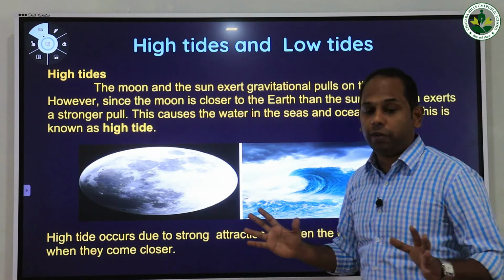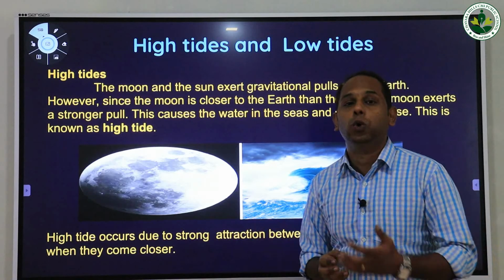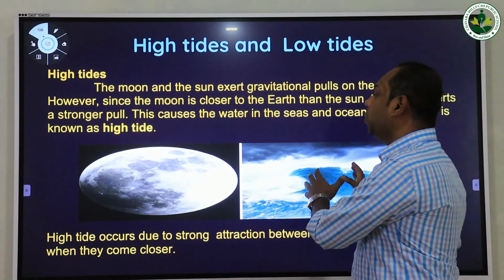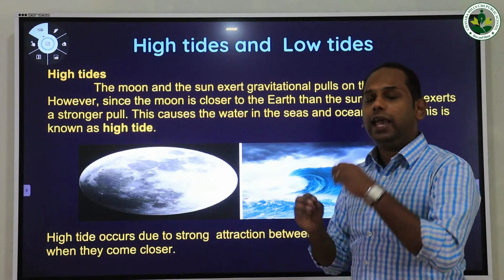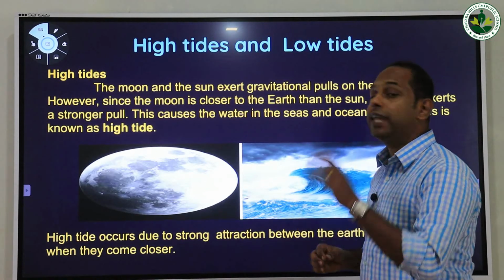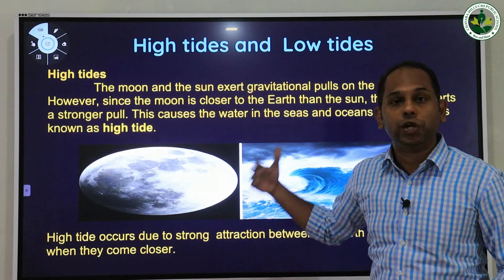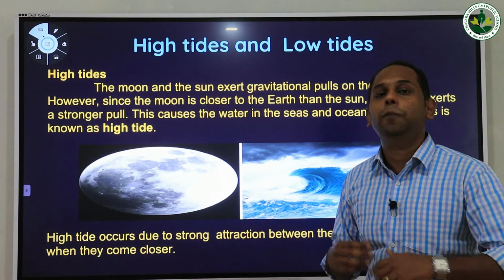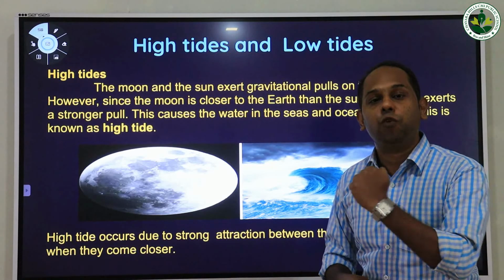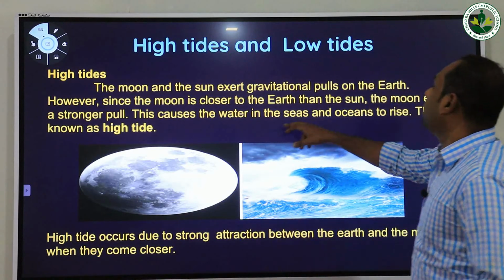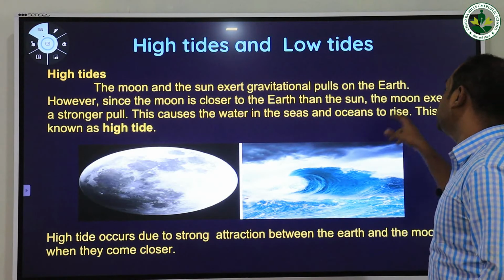Now we are going to study how the high tide occurs on the Earth. Compared to Earth, the moon has a lighter gravitational force. Sometimes when the moon comes very close to the Earth, the moon also exerts its gravitational force on the Earth. As a result, what happens? The water in the seas and oceans rises.